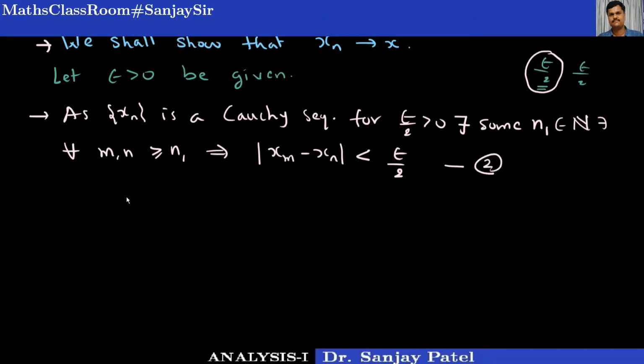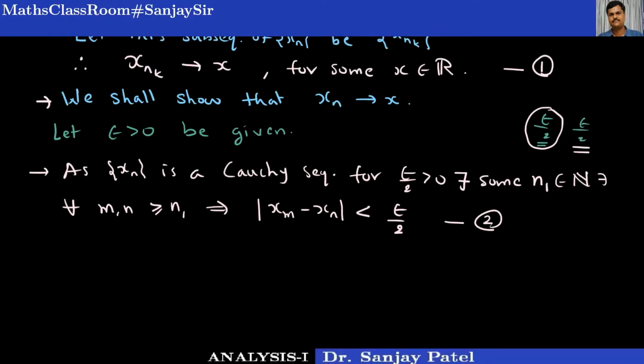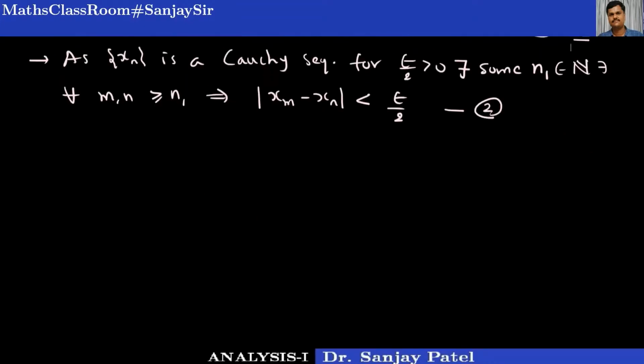Now the remaining epsilon by 2, this I will be using for another fact which is written in result 1. You know what is result 1? It is xnk converges to x. That means limit k tends to infinity, xnk is equal to x.